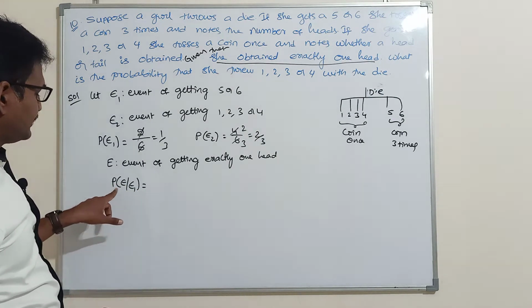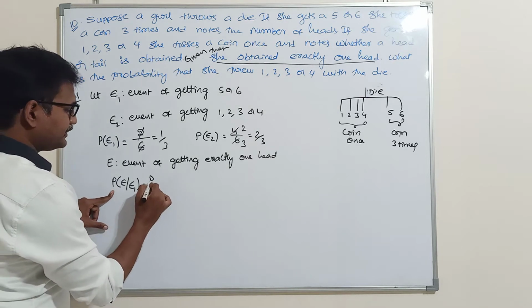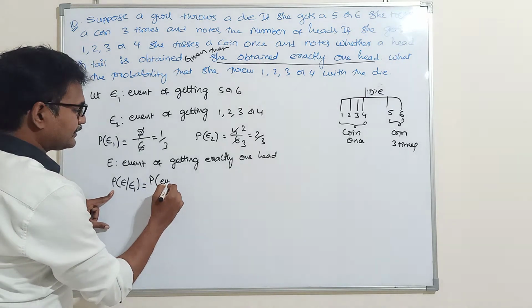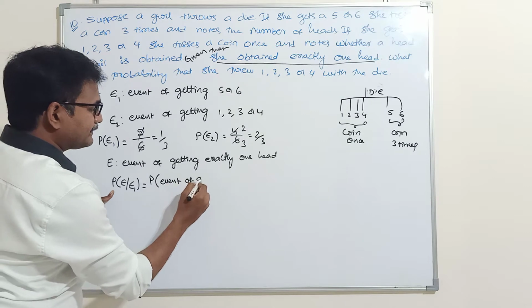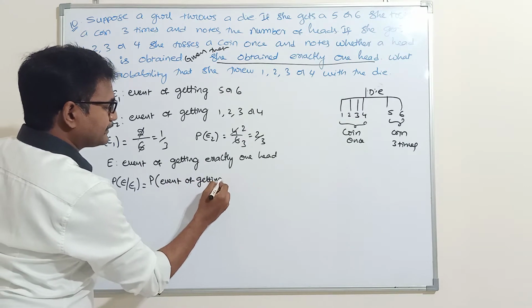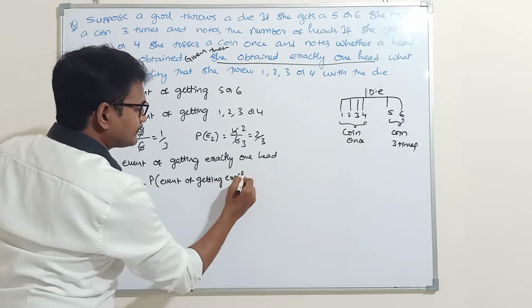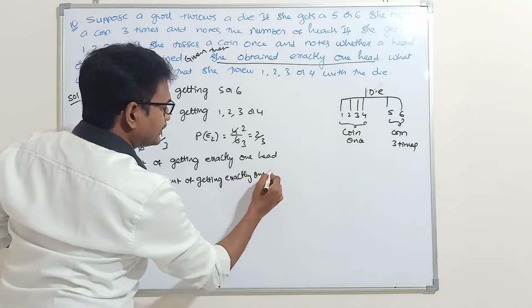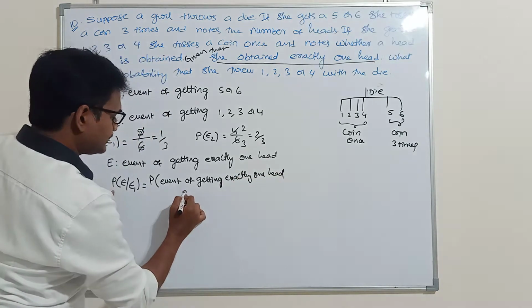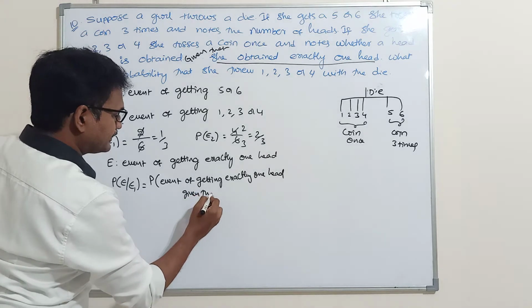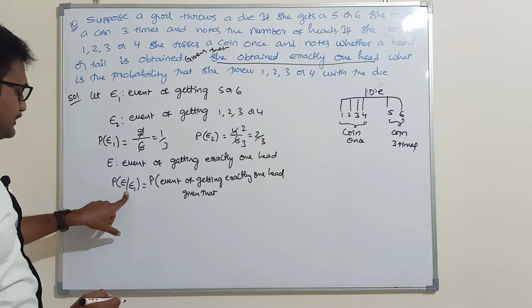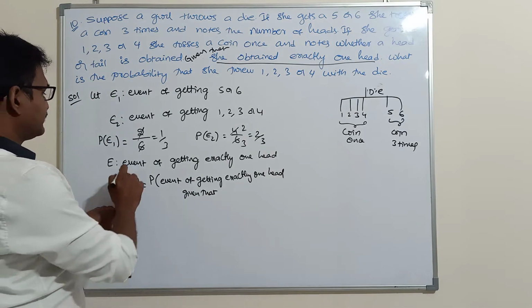That means P of E given E1 is how much? Probability of the event of getting exactly one head, given that E1. This is the given symbol. What is E1?